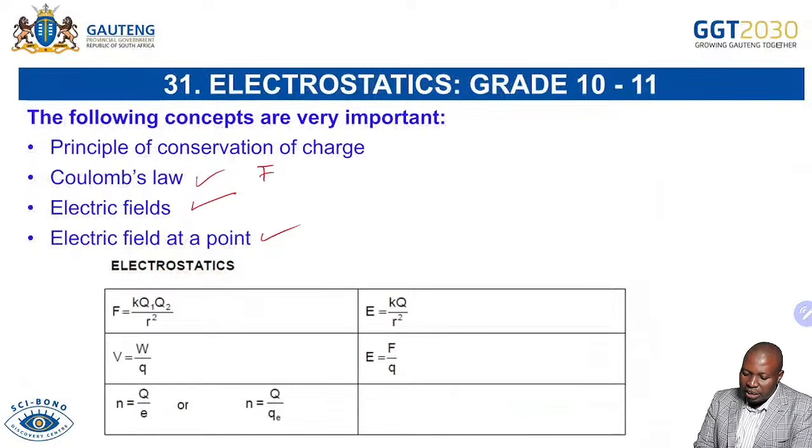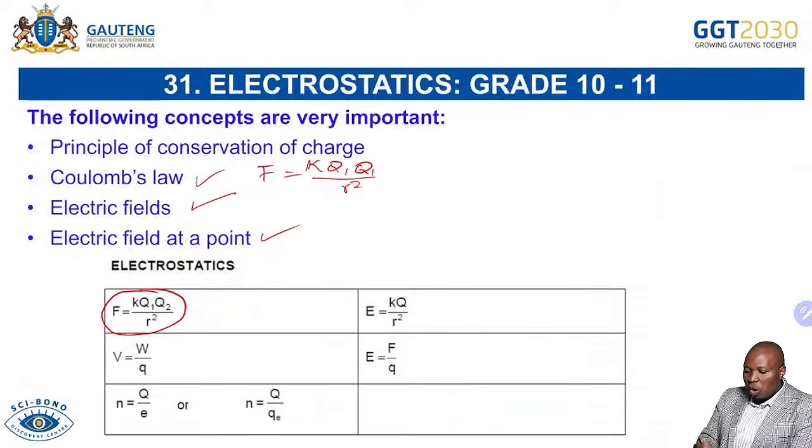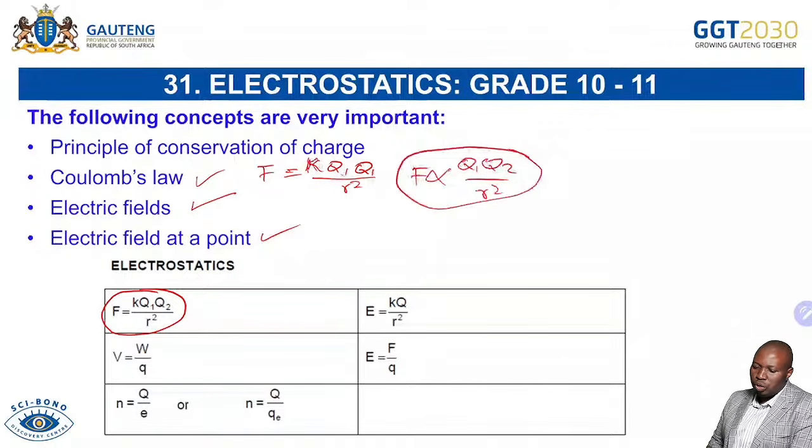Remember when I started, I indicated Newton's law of universal gravitation. With that one, we are talking about mass, but with Coulomb's law, we're talking about the charges, and it's given in the data sheet like that. And when you are stating the law, you are simply removing the equal sign and the constant there. To say, okay, we're having the electrostatic force of attraction or repulsion, which is directly proportional to the product of the magnitudes of Q1 and Q2, over R squared. That will be your Coulomb's law.